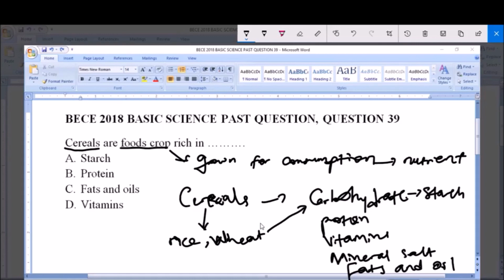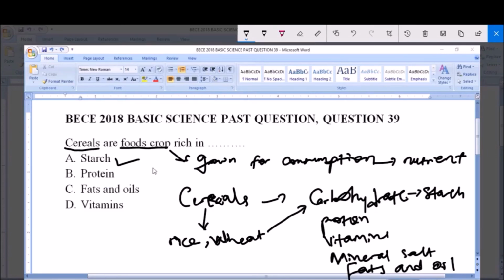Now the question says cereals are food crops rich in dash. A says starch, B says protein, C says fat and oil, and D says vitamins. And like we know, cereals are foods that give us carbohydrates, and these carbohydrates can be in the form of starch. So from this you see that our answer is A, starch.